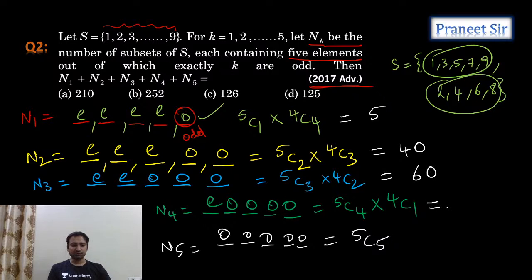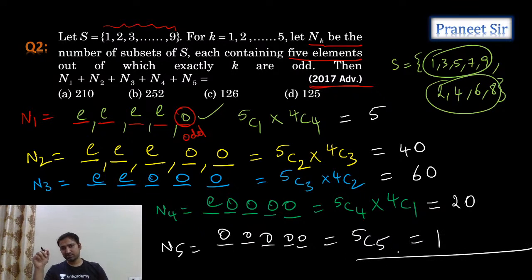Next, N4. We are calculating N4. What is the answer, guys? Anyone done this? 5C4 is the same as 5C1. Okay, let's see. 5C4 is 5 only. 5 into 4 is 20. And 5C5 is 1. So now add all this. If you add all this, we are getting 126. That's the answer. So the third option is the answer.